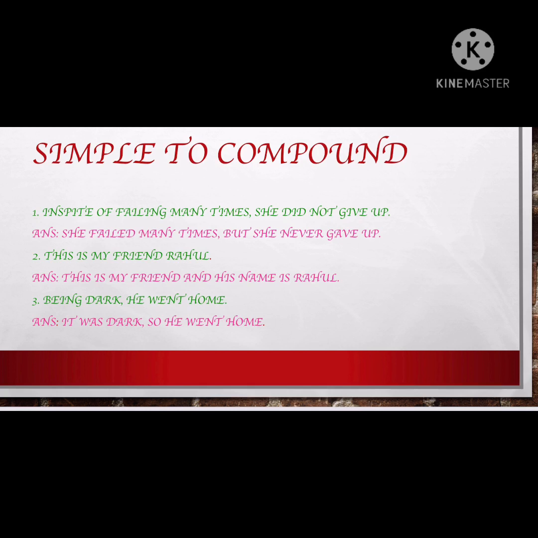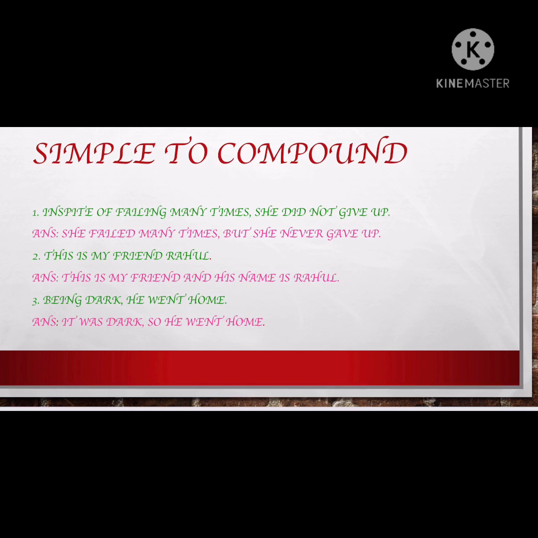Let's see number 2. This is my friend Rahul. Okay, so this is a simple sentence. This is the subject, is the verb. Now I want to add a coordinator conjunction and make it into 2 sentences. I told you before also, I cannot change the meaning, but of course I can expand the sentence.